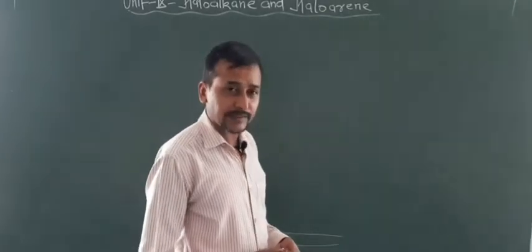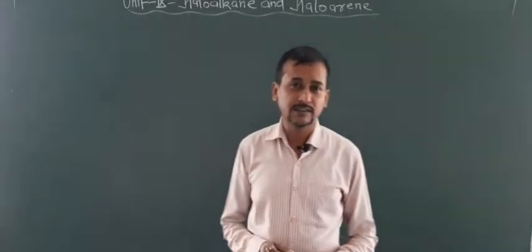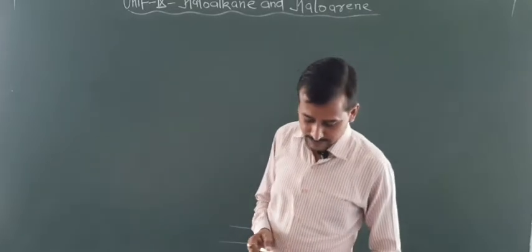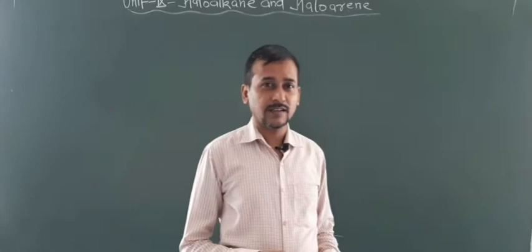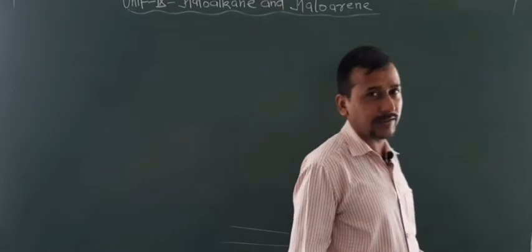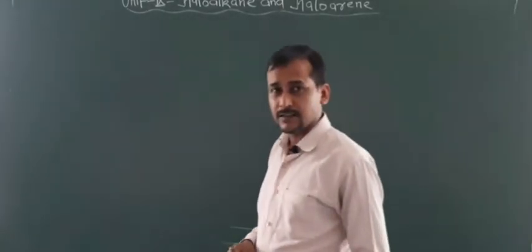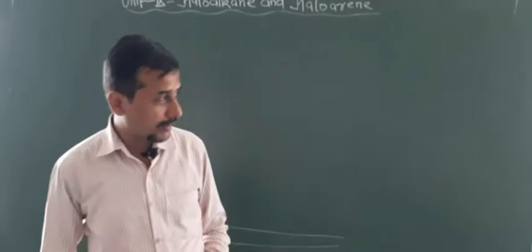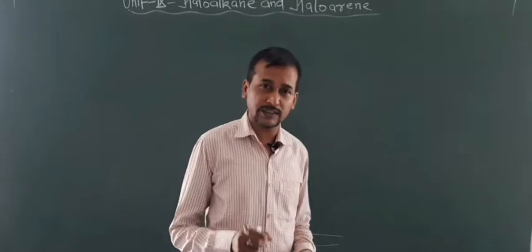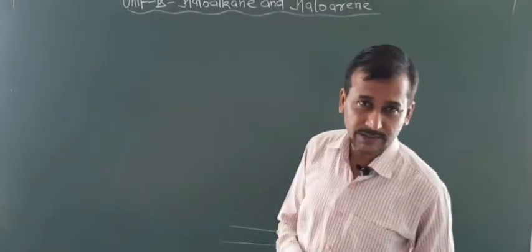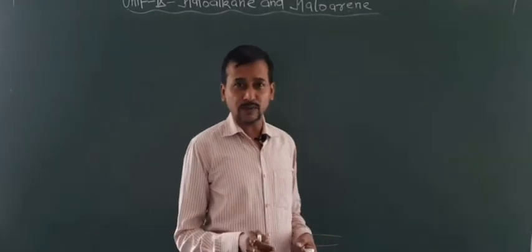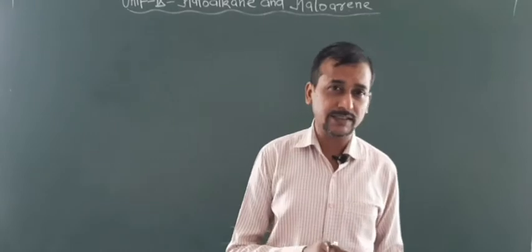Now in the previous lecture I told you about some chemical properties, that you have to know about substitution reactions, elimination reactions, and reaction with metals. I told you in that lecture about the nature of the C-X bond, that these bonds are polar in nature, and due to this polarity they show nucleophilic substitution reactions and also elimination reactions.